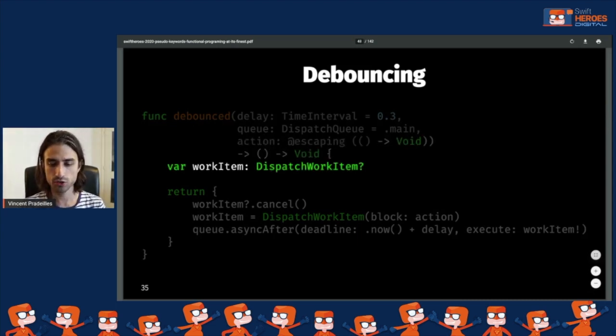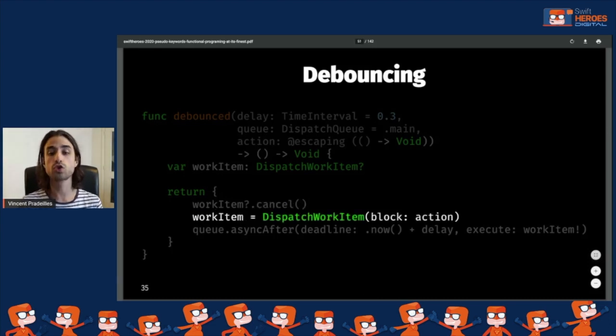Now, in order to implement this asynchronous mechanism, we're going to use a different part of the dispatch API. We're going to use a dispatch work item this time. The way that it works is kind of similar to the way that we implemented the caching pseudo keyword: I declare a local variable work item, then I return a function. You can see that this function actually captures the work item. And what it does is that when the function is called, first it cancels the work item. So if a work item was scheduled, it's canceled.